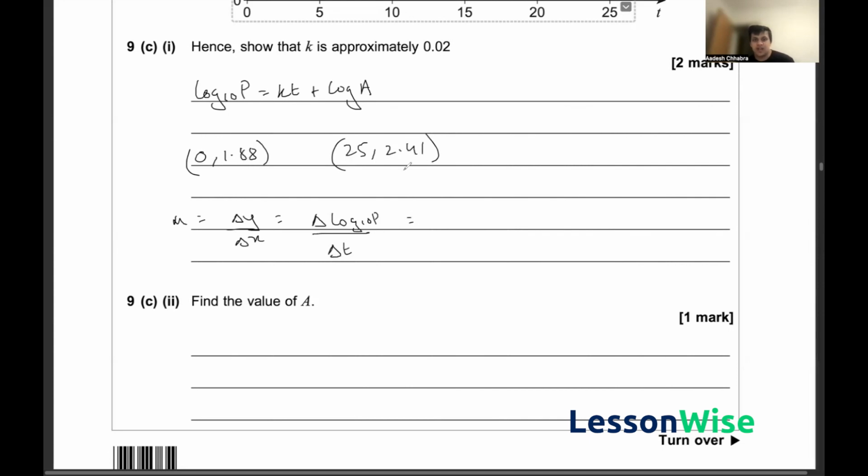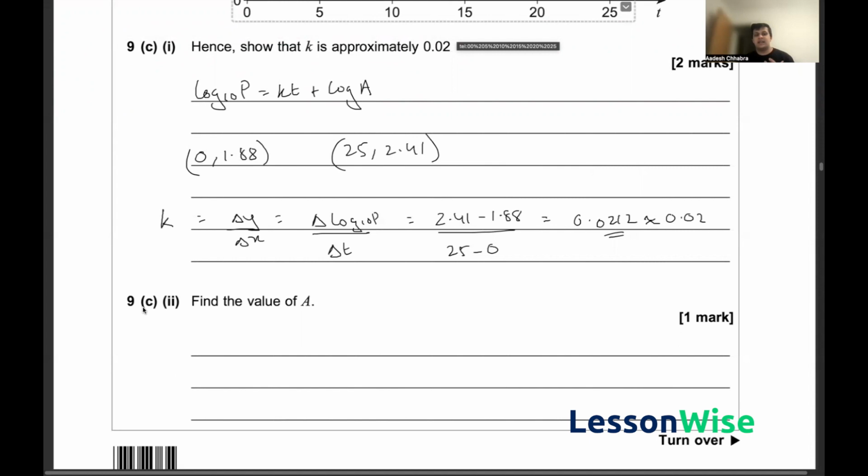So if I go ahead and calculate that, that essentially looks like 2.41 minus 1.88 upon 25 minus 0, and that is equal to 0.212. Hence showing that this is approximately equal to 0.02 when we round down. Hence showing that k is approximately equal to 0.02. I should probably write k here instead of m. I'm used to using the generic notation for gradient, but essentially here is this question solved.